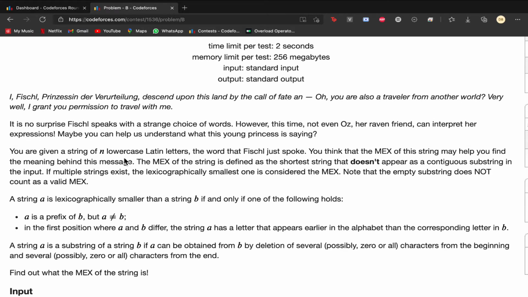So what we are given is a string of n lowercase Latin letters, the word that Fiscal just spoke. We can think of the MEX of a string, which must be a property of each string, that helps us find the meaning behind the message. This property MEX is defined as the shortest string that doesn't appear as a contiguous substring in the input. If multiple strings exist, the lexicographically smallest one is considered the MEX. Note that the empty substring does not count as a valid MEX.